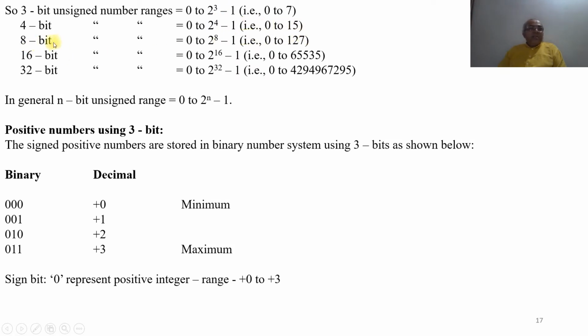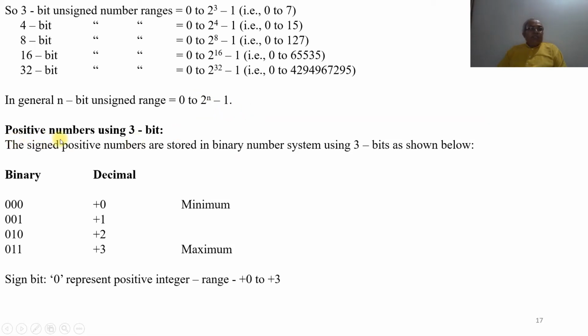Similarly, an 8-bit unsigned number ranges from 0 to 2 to the power of 8 minus 1, that is 0 to 255. A 16-bit unsigned number ranges from 0 to 2 to the power of 16 minus 1, that is 0 to 65535. And a 32-bit unsigned number ranges from 0 to 2 to the power of 32 minus 1, that is 0 to 4294967295. In general, an n-bit unsigned range is from 0 to 2 to the power of n minus 1.